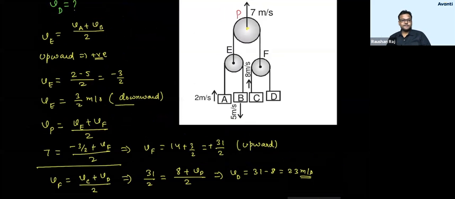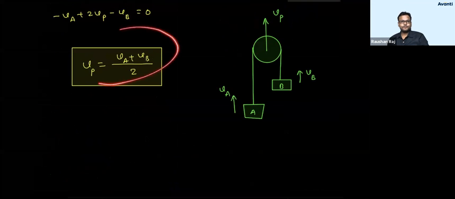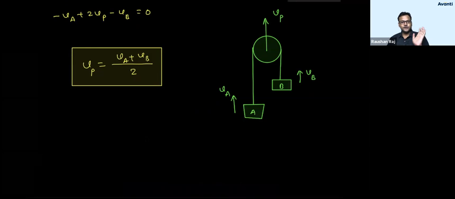Guys, click yes if you have understood this. Which formula, which relation have I used here? I have used this relation. Whenever you get this condition, please use this one. Life becomes very simple, very good.